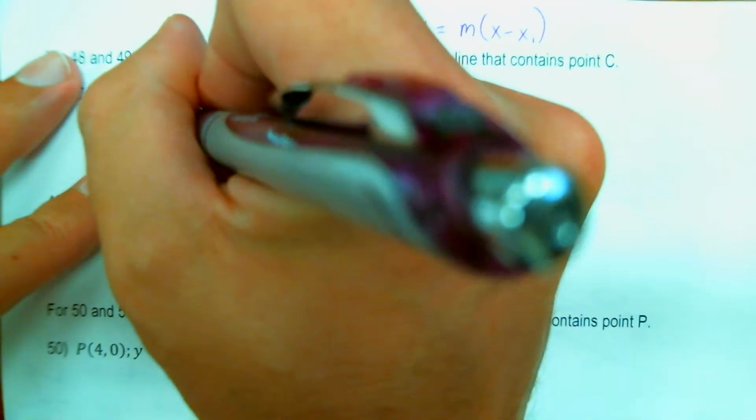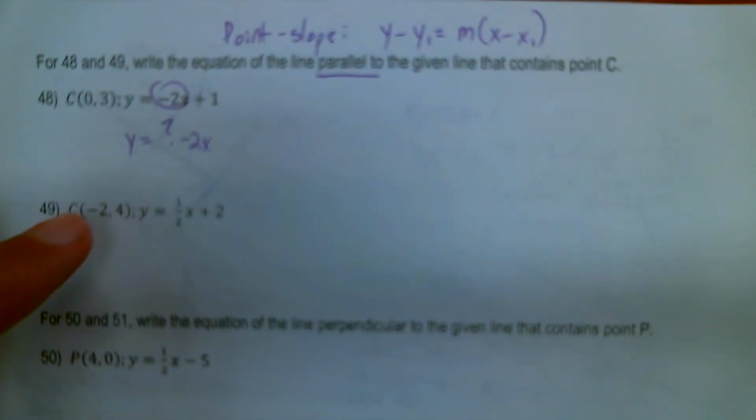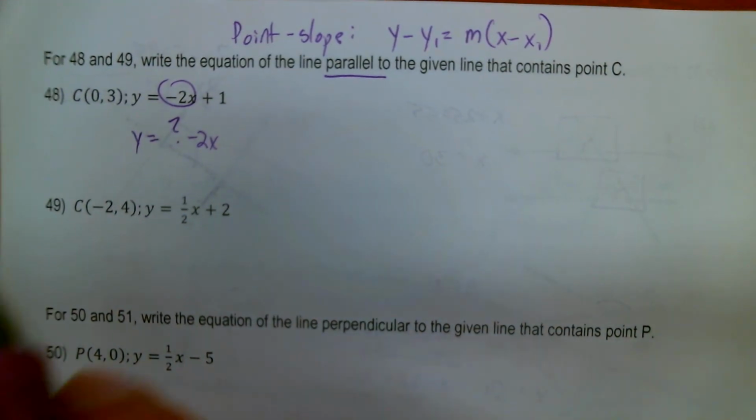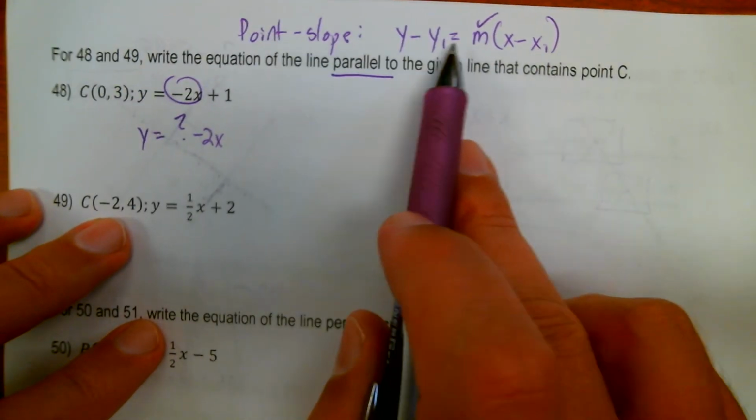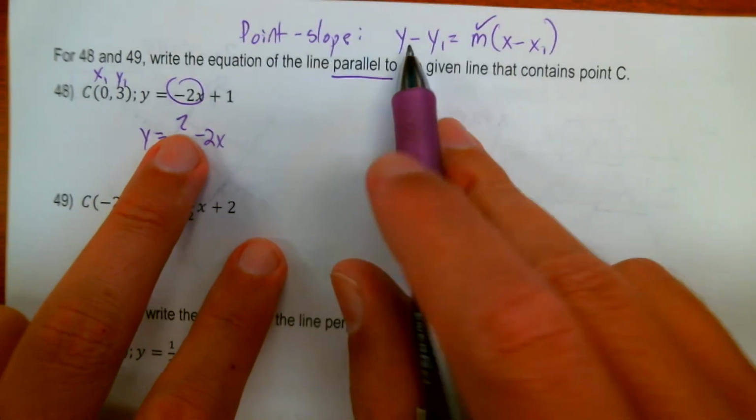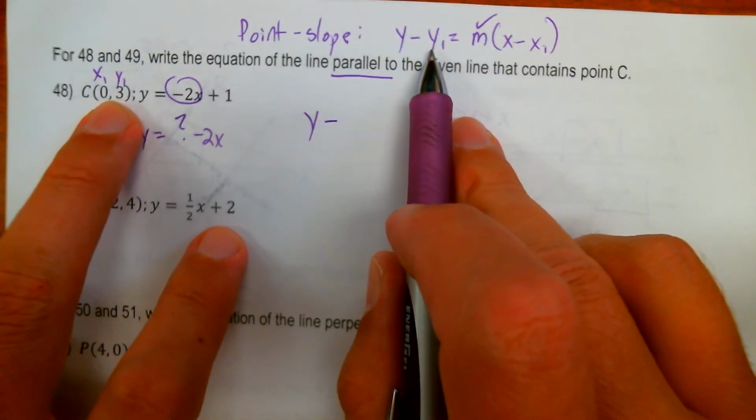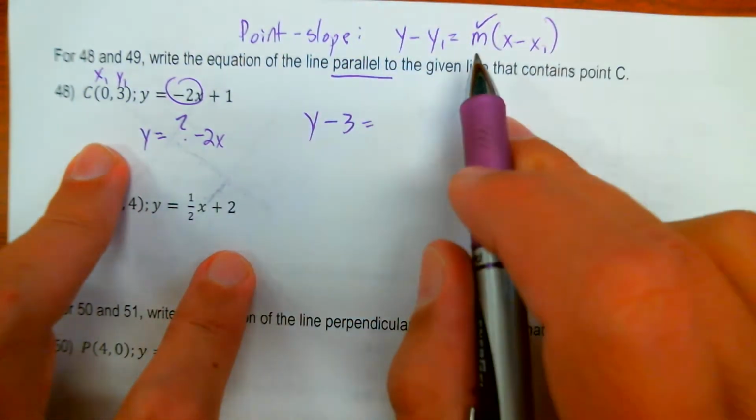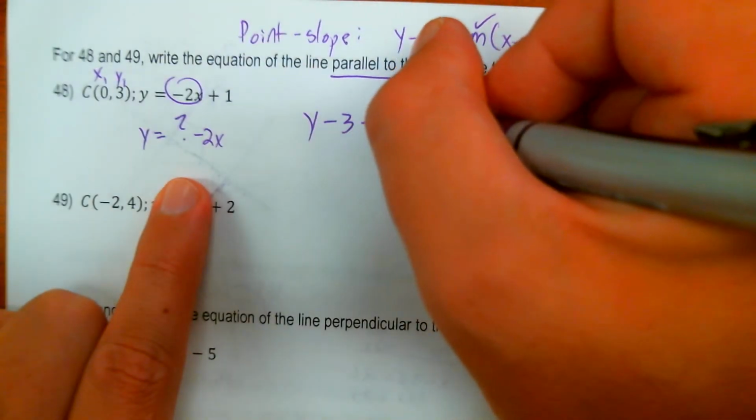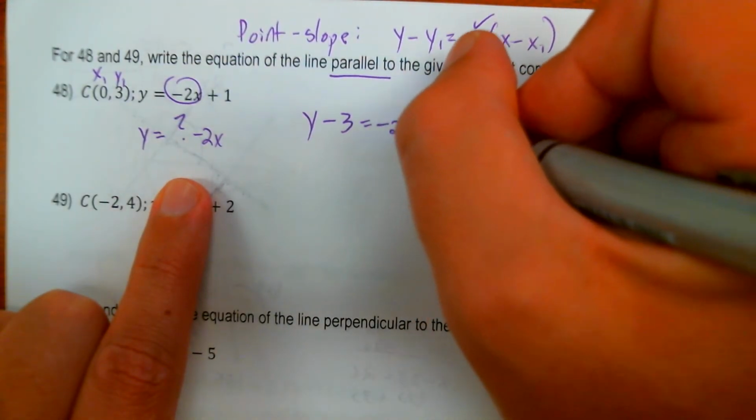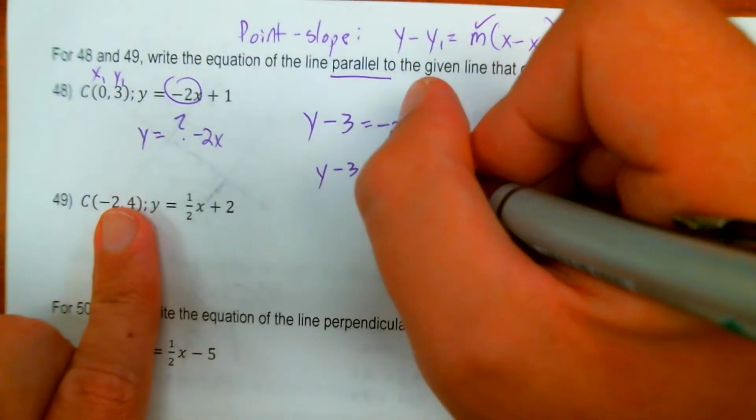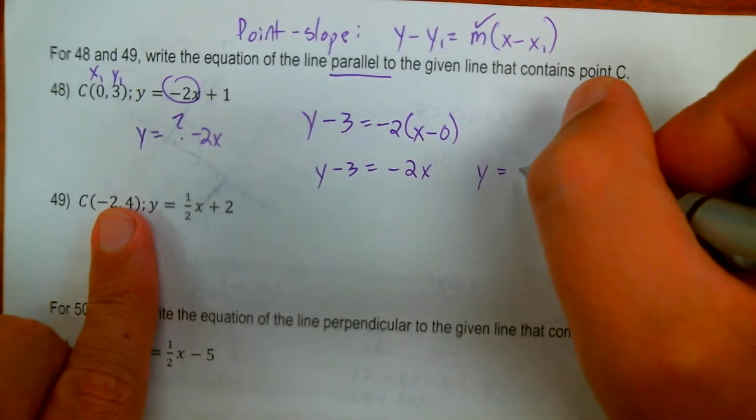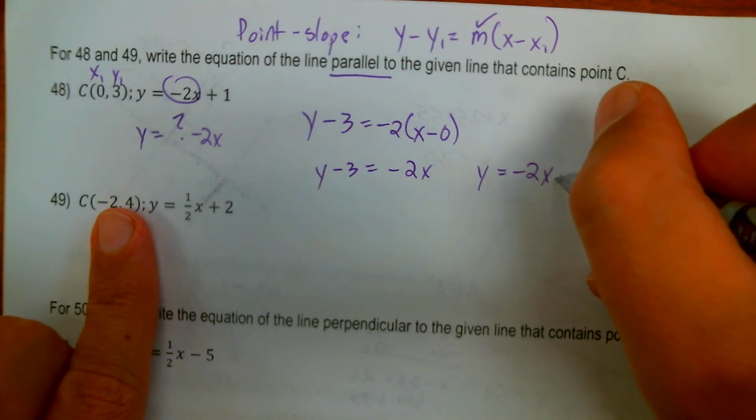So whatever my equation is, it's going to have a slope of negative 2, because the slopes of parallel lines are the same. Now I know what my slope is, negative 2, and then I'm just going to plug in my x1 and my y1 for this point here. This is my x1, this is my y1. So I have y minus 3 is equal to my slope, negative 2, parentheses x minus x1, which is 0. So that's y minus 3 equals negative 2x. Add 3 to both sides, and I get y equals negative 2x plus 3.